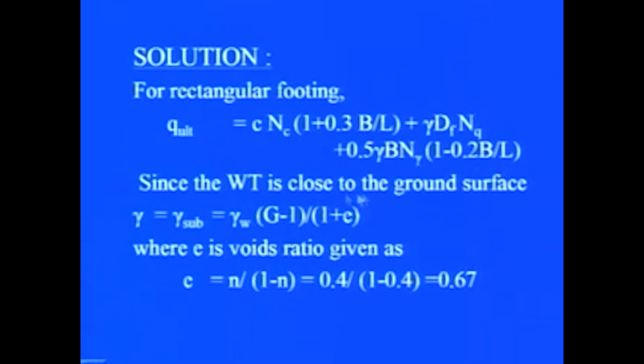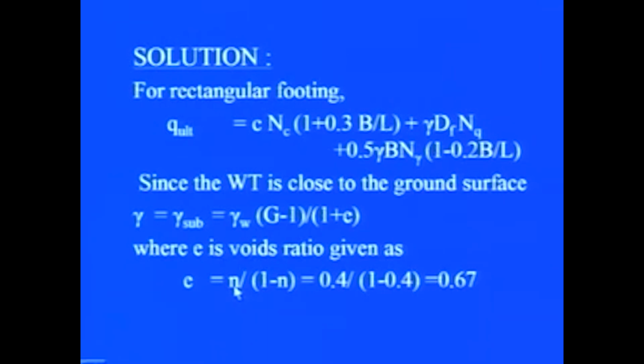Since the water table is close to the ground surface, we will have to first find out the unit weight. As it is very close to the ground surface, the unit weight will be the gamma submerged, and gamma submerged can be determined if we know gamma W, the specific gravity of soil solids which is given, and the void ratio. This void ratio can be determined if we know porosity by the relationship e equal to n upon 1 minus n.